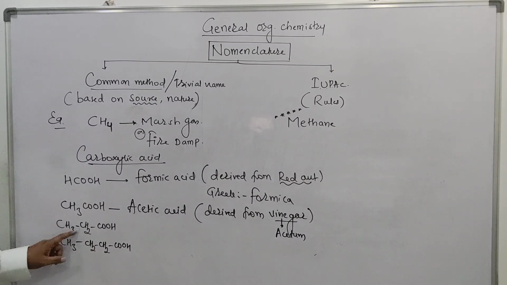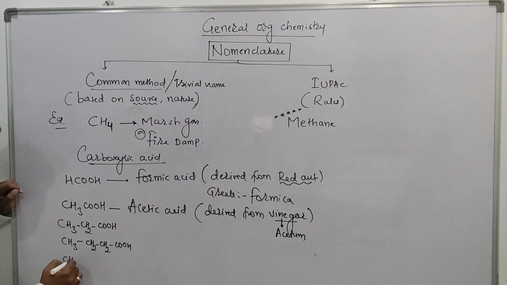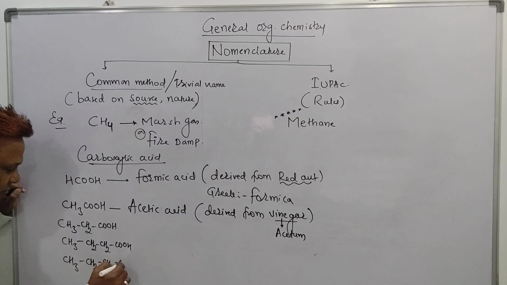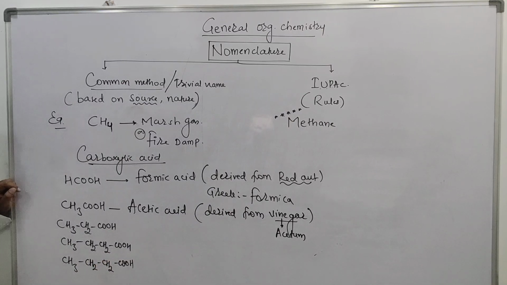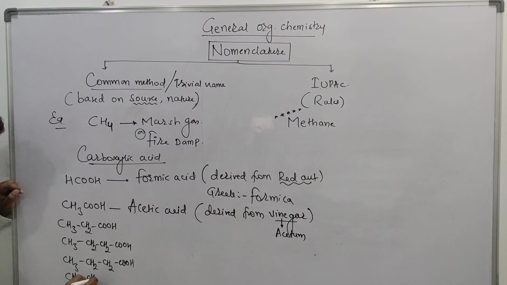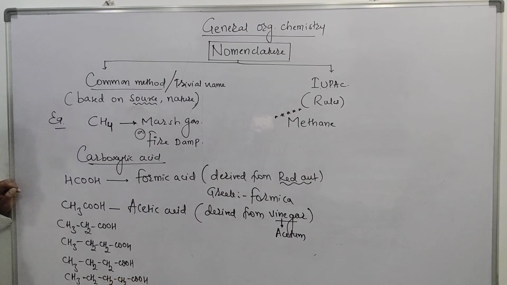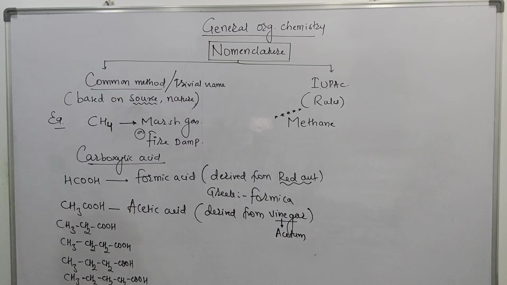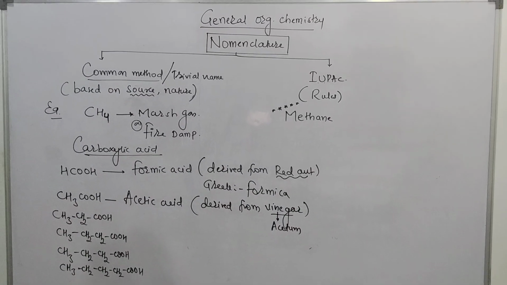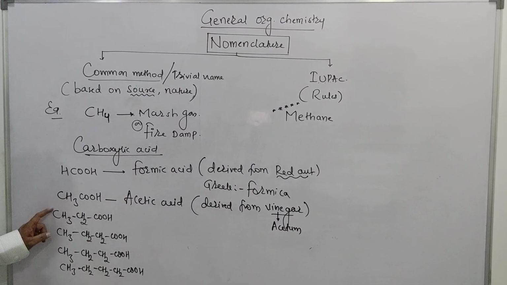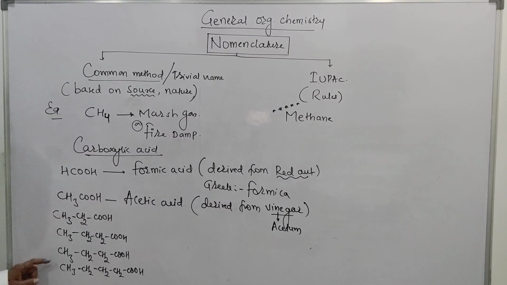Homologous. How many carbons are here? 3. How many carbons are here, beta? 4. Again one more homologous I want to write: CH3, CH2, then CH2, then COOH. Right? One more homologous series you can write, beta: CH3, then CH2, then one more CH2, and one more CH2, and then COOH. How many homologous acids did we write here, beta? Total: 1, 2, 3, 4 and 5.